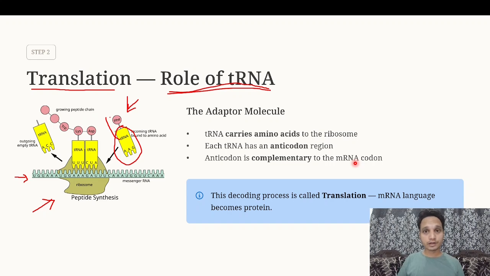So nature is not random. It's playing specific with codons and anticodons. This decoding process is called translation, because we are decoding the message given from the DNA and coming with the help of mRNA. We are decoding this message into proteins.